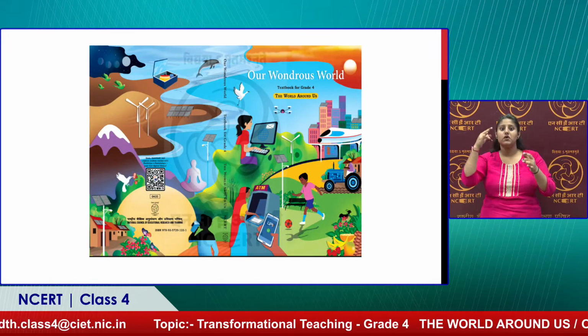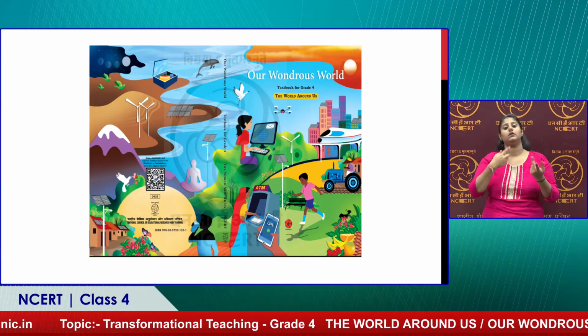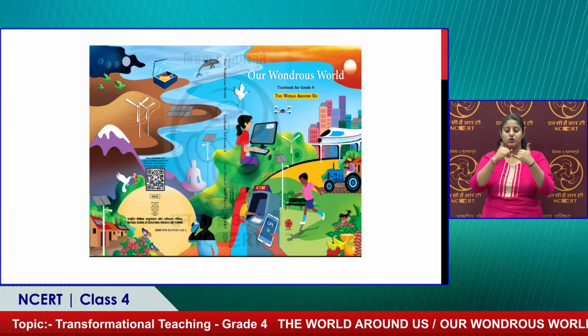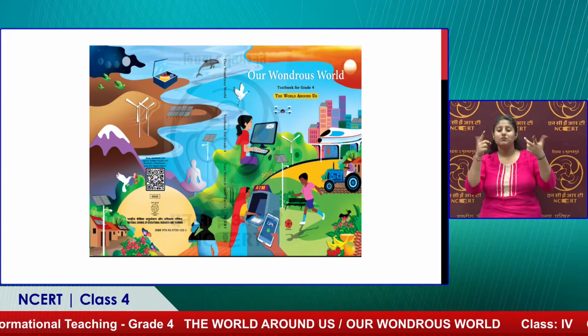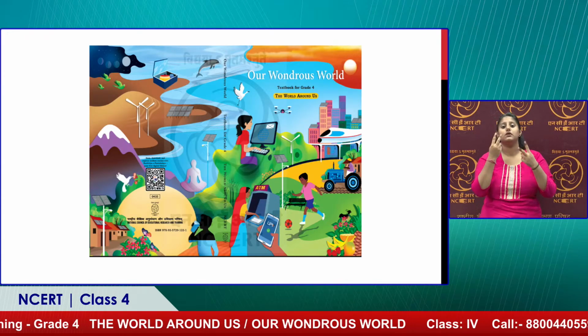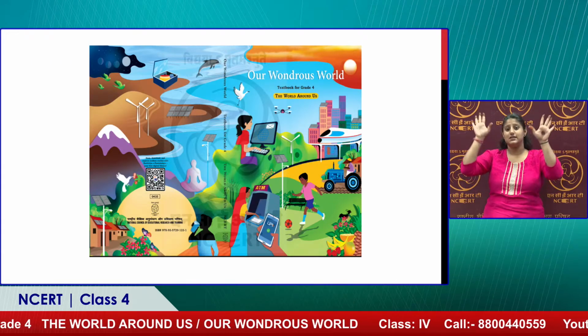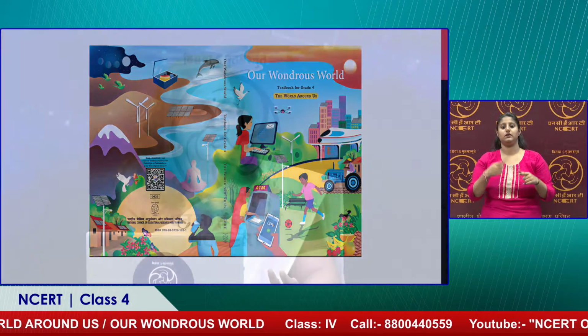In a subtle way, we are trying to introduce modernity, but at the same time based on rootedness. You can see on the other side there are yoga posters, and you can see the birds, the sky and the moon. So we have these kinds of concepts under 5 units.